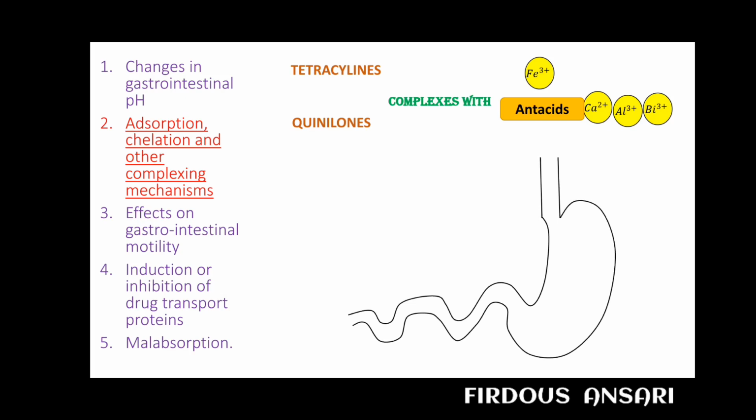So suppose this is our GI tract, and suppose we have consumed tetracycline, and along with tetracycline we are giving an antacid containing divalent or trivalent metal ions. So there is a chance of interaction between tetracycline and the divalent or trivalent metal ions, and the result of this interaction is the formation of insoluble chelates, and these insoluble chelates may fail to get absorbed. So this is a kind of interaction that occurs because of the formation of chelates or complexes.